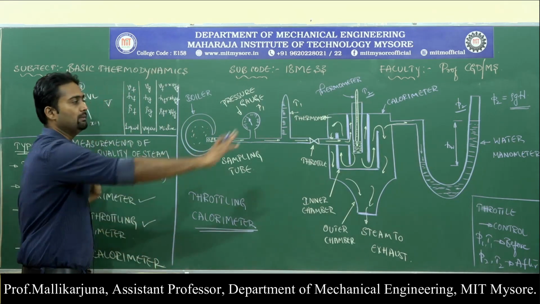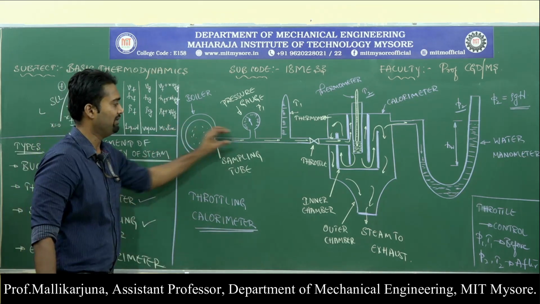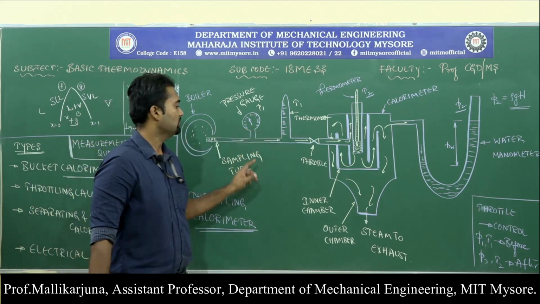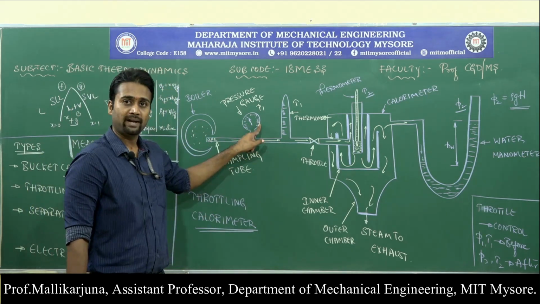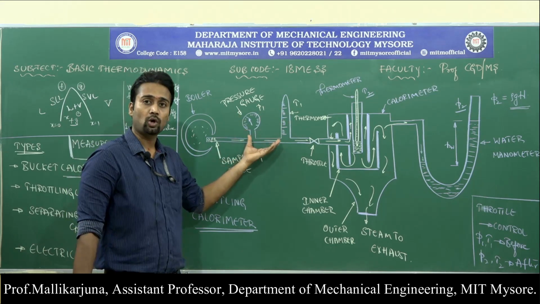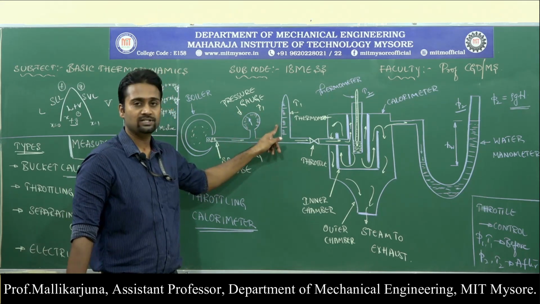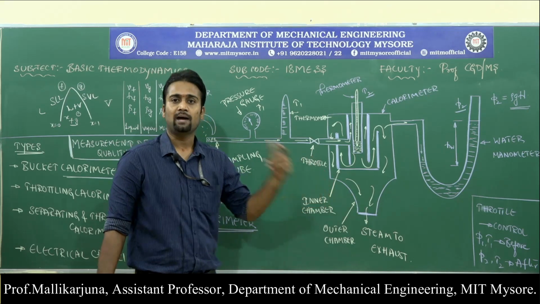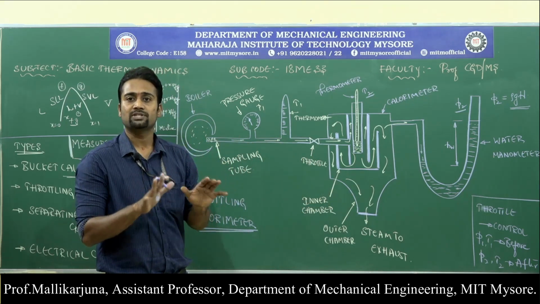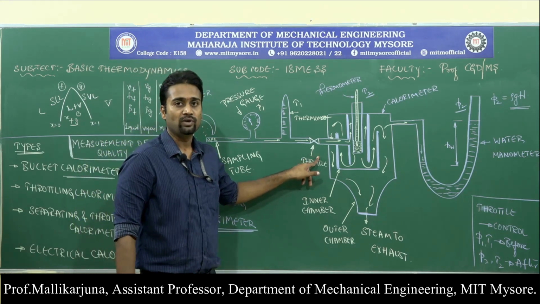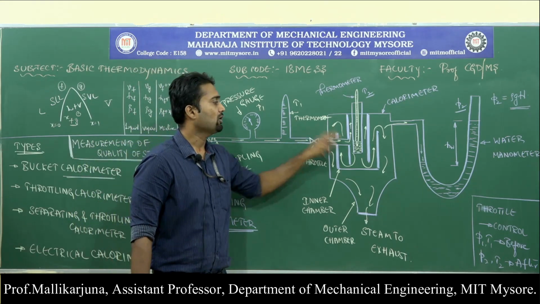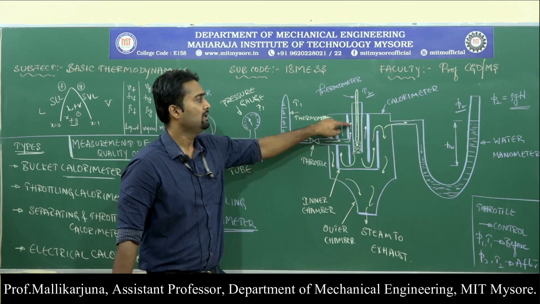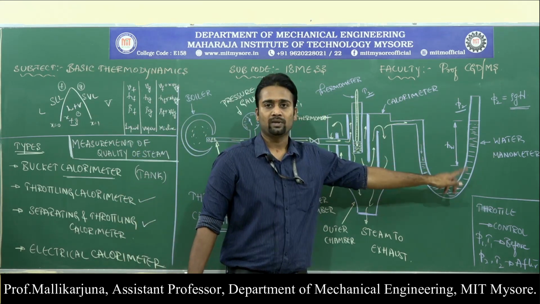Now, in the process, what we have done is, we have extracted the steam, that too wet steam, from the boiler, and it is passing through the sampling tube. Its pressure and temperature before throttling have been measured with the help of the pressure gauge and thermometer, and it is subjected to throttling, wherein pressure reduction happens, but we make sure energy conservation is happening, with no energy wastage. Then the throttled steam's temperature and pressure are measured with the help of the thermometer and the water manometer.